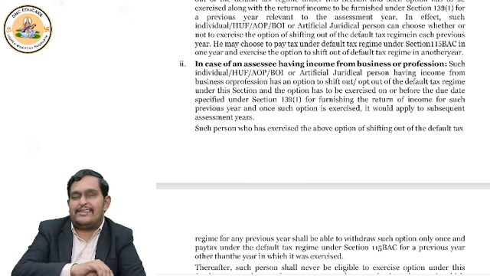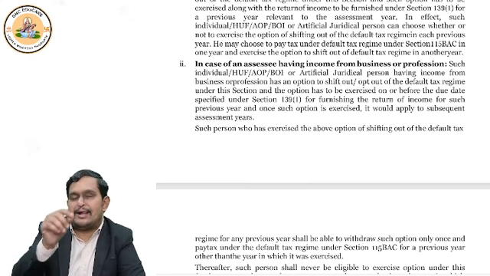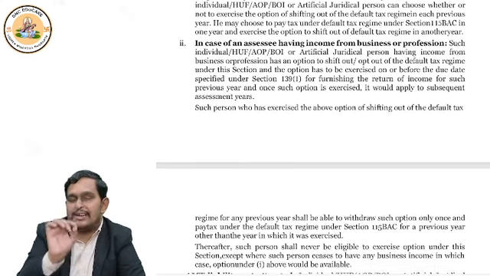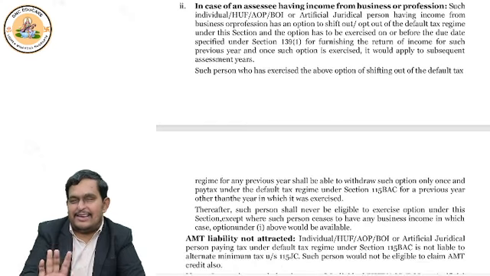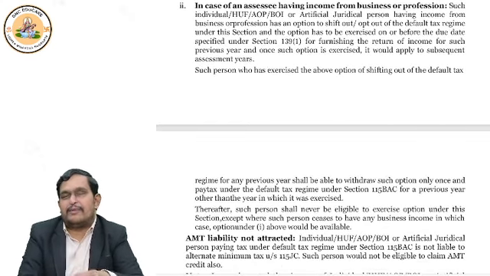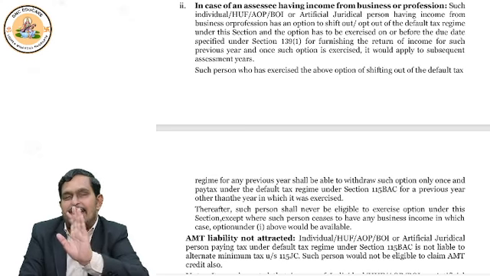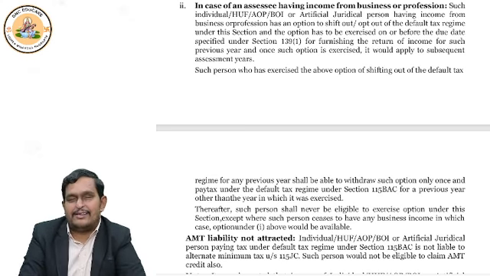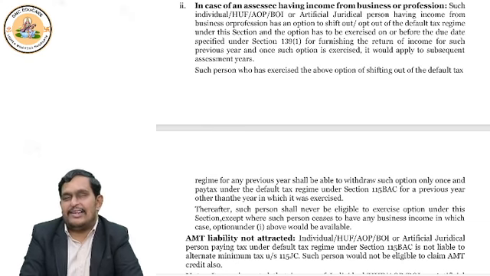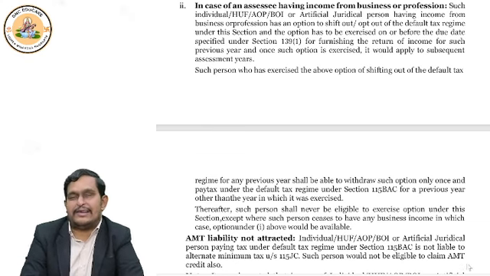Once they shift out, that means they come back to default tax regime, then they cannot go to optional tax regime again. Right? Suppose, for example, one more concept came, that he is not having any business income further, then obviously he has a choice. Okay. Every year he can change. So you see the second paragraph.